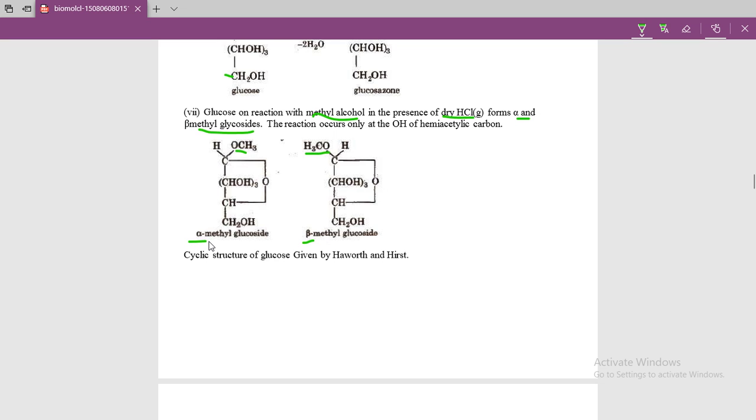This way I completed the properties of glucose and proved what functional groups are present, what the functional groups in glucose are, and the number of carbons in glucose. All these are proved by reactions, and all these reactions are important from the point of view of examination. Now we will discuss the cyclic structure and proof of the cyclic structure of glucose.